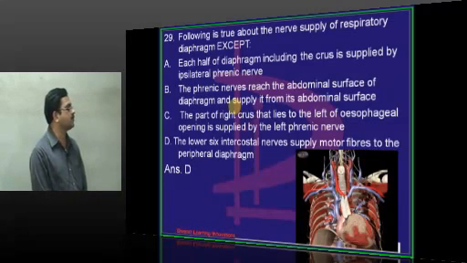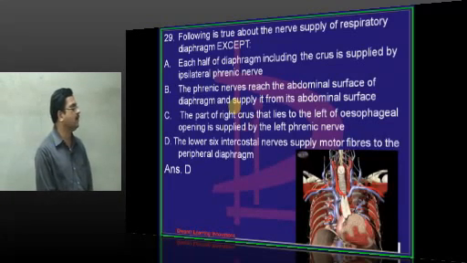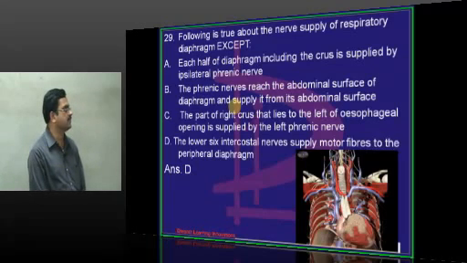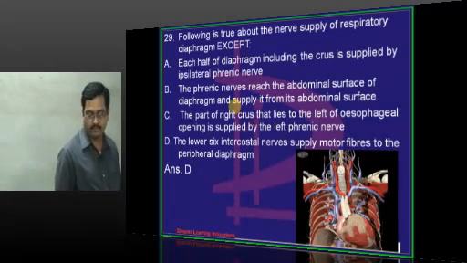Here, the last option, if you see, motor fibers by lower 6 intercostal nerves has been described. So it is wrong. Lower 6 intercostal nerves are sensory only, that supply the peripheral part of the diaphragm. The sole motor nerve supply to the diaphragm is phrenic nerve.